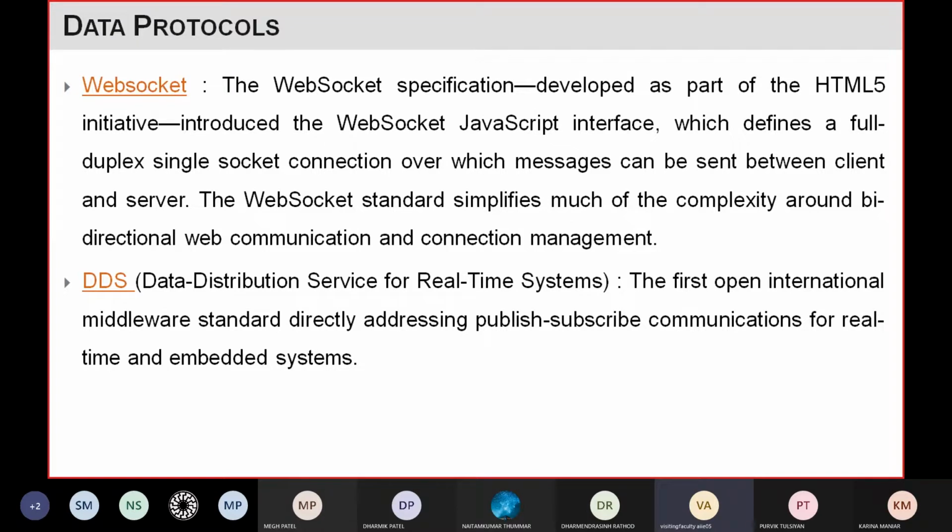It directly addresses publish subscribe communication, right? So its architecture is a kind of publish subscribe. One will publish the data to the broker, and the client has to subscribe to some topic, service, or some kind of data from the broker, and the broker will send only those clients the particular data which is subscribed, right? And it is generally used wherever you have real-time applications.